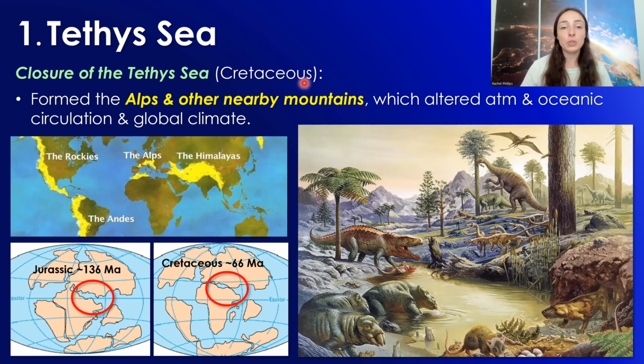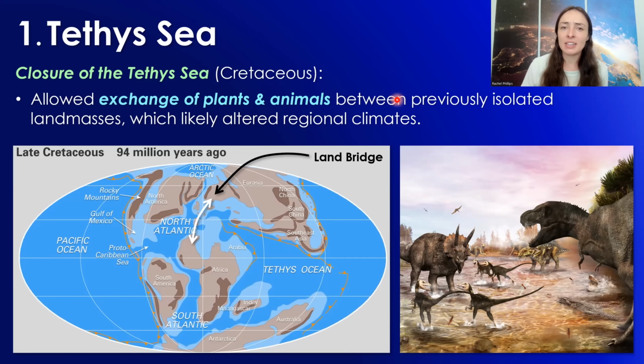And these newly built mountain ranges, obviously any mountain range that's high affects atmospheric circulation and thus can affect regional, but also, if large enough, can affect global climate. This wasn't the only thing that the closure of this sea allowed, though. It also allowed the exchange of plants and animals across this land bridge that had formed, which likely also altered regional climates. Like I talked about, life is a major thing that can affect climate. And so this land bridge allowing the exchange of animals and plants across this boundary really did affect the regional climates of either continental landmass.